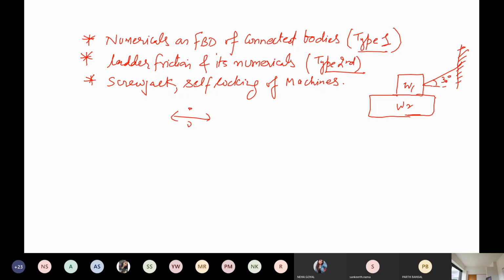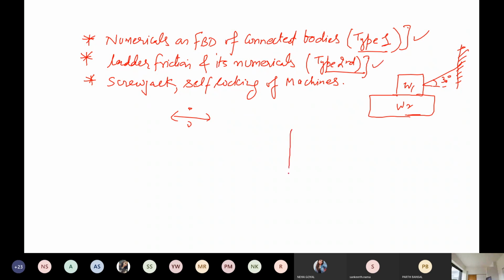So we are just recapping all these problems here. Just remember, these are the two types of numericals we have to study here. Type 1 is the ability of the connecting bodies, and the second one is numericals based on the ladder friction. So ladder friction is like that.